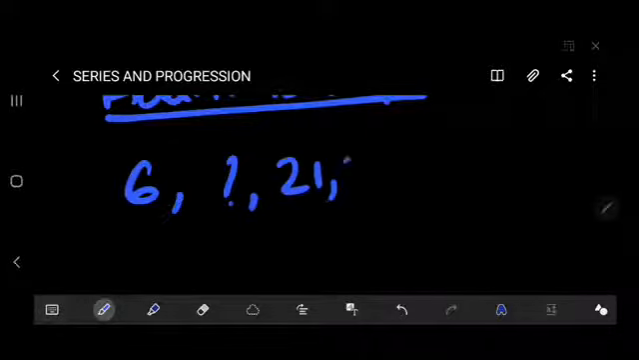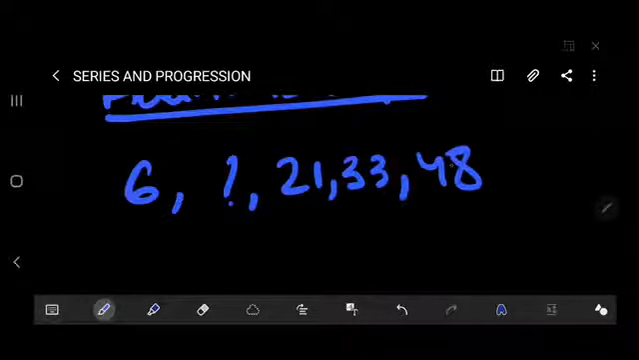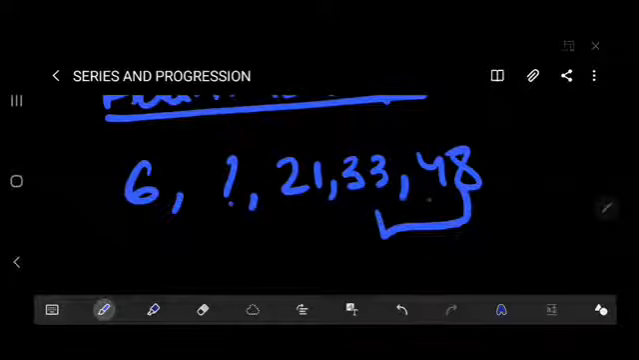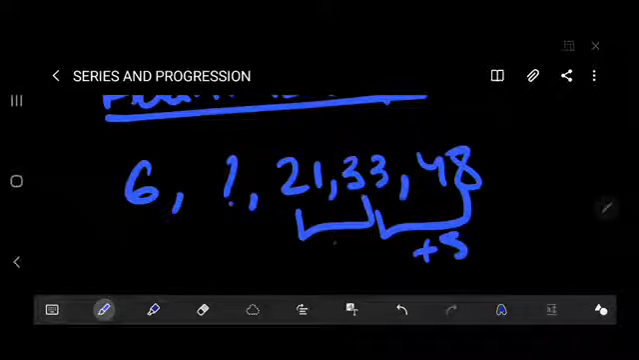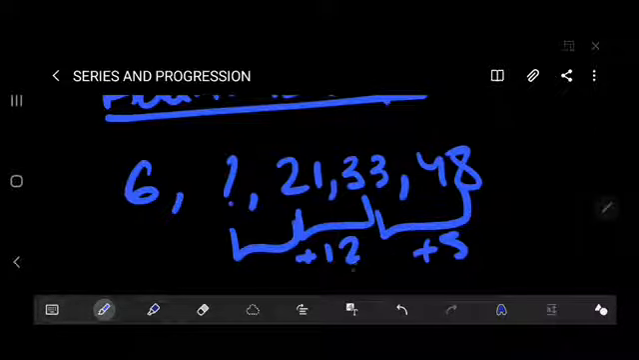Now the addition series. In the addition series, the question is 6, question mark, thereafter 21, 33, 48. Sometimes it is hard to find the pattern from the beginning, so we'll find it from the last one. What is the difference between 33 and 48? There is a difference of 15. What is the difference between 21 and 33? There is a difference of 12. So the series goes plus 3.